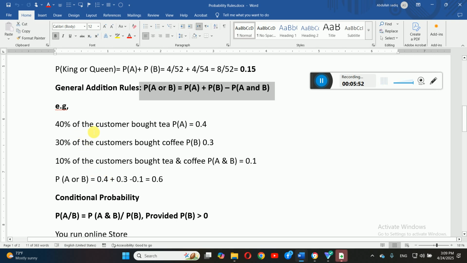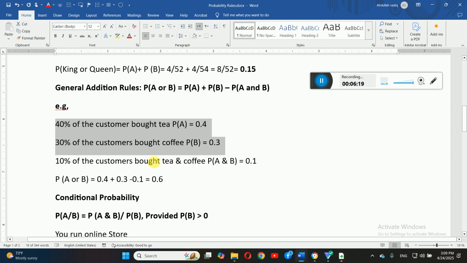Here, look, 40% of customers bought tea, right? So their probability is 0.4, and 30% of the total customers bought coffee, so their probability is 0.3. Now there are 10% of the customers who bought both tea and coffee, and their probability is 0.1. So you can say that among the 70% of customers, there are those who have purchased both tea and coffee.